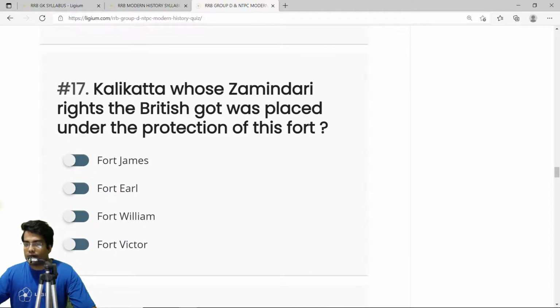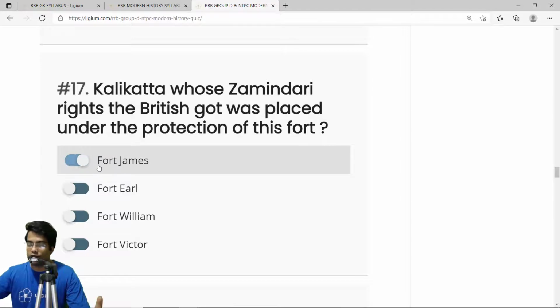Calcutta, whose zamindari rights the British got, was placed under the protection of this fort. It was during the time of the later Mughal rulers that the British expanded a lot. When the Mughals were really weak, inefficient, and corrupt, the British built a fort around parts of Bengal, especially in the Hooghly region. Hooghly and Calcutta were placed under the protection of this fort, and this fort was Fort James. This is a very important fort, Fort James.